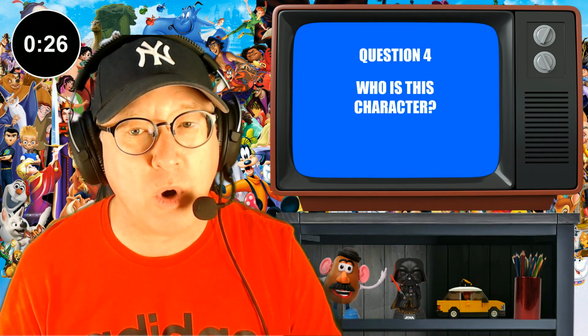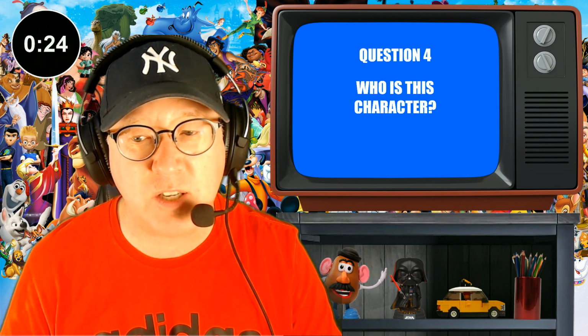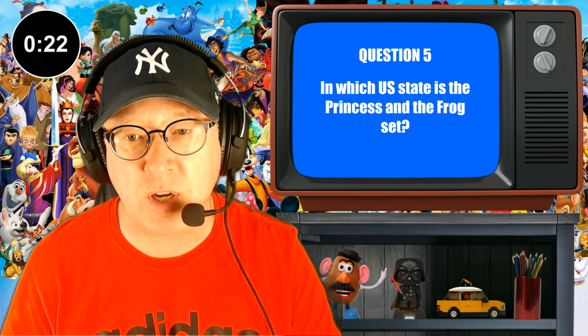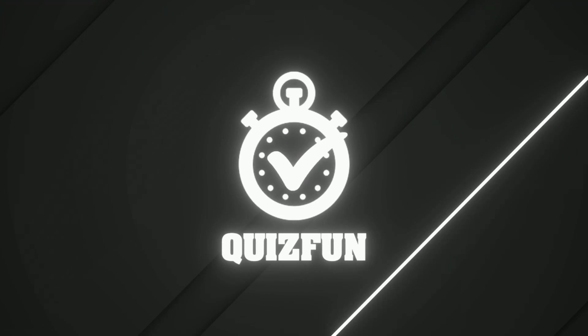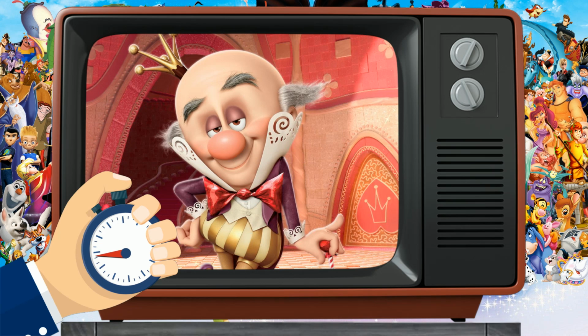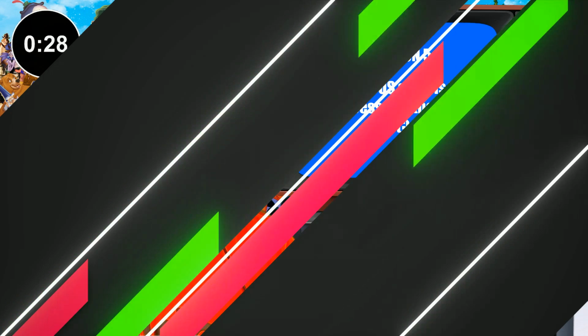Let's go on to question 4. It's another picture one. We want to know, who is this character? Let's get him up on screen. There he is. Who is that character? Do you recognise him? You can give yourself a bonus point if you can guess which film he's from as well. Yes, do you know the name of that character? Very famous Disney film, quite recent. Do you know him?